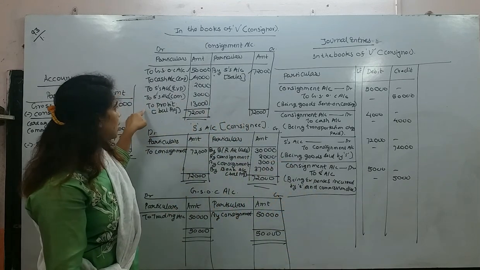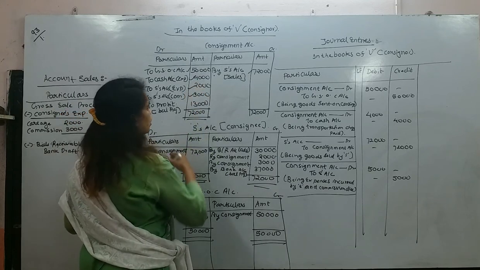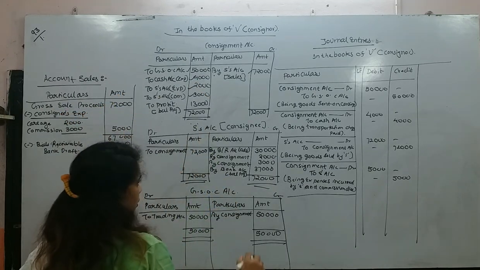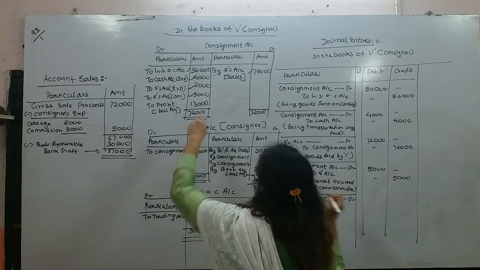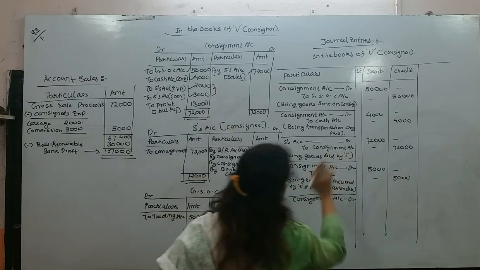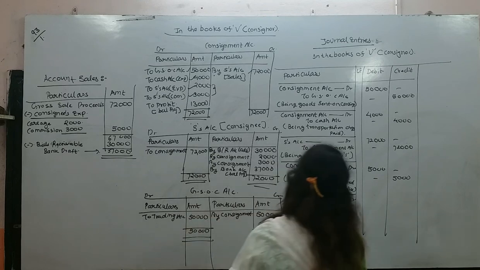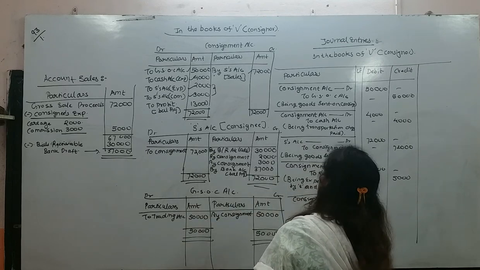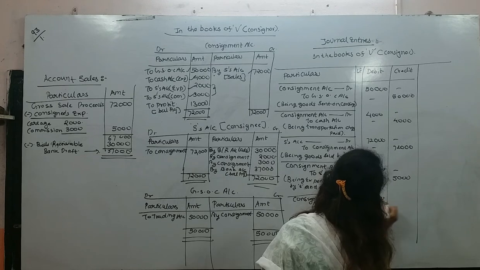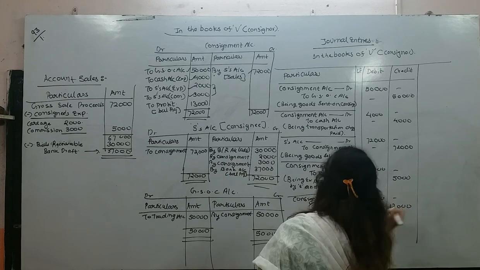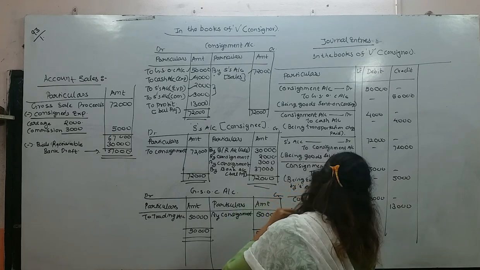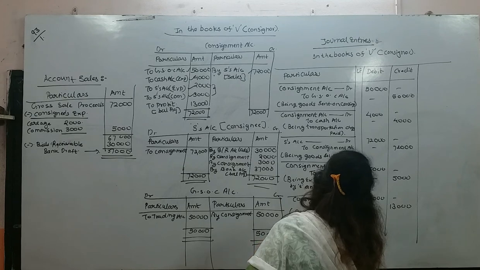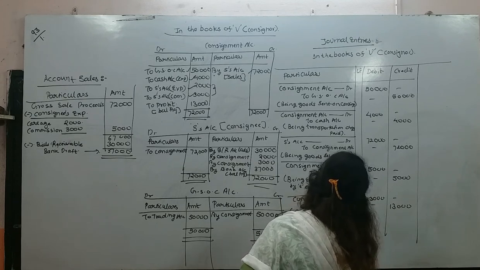Then here we are getting a profit. Even though we have recorded this, we have to record this profit. So here I will write consignment account debit. Here see students, I just combined this entry and I wrote 5,000 rupees. Consignment account debit to P&L account. How much? 13,000. Narration: being profit earned on consignment.